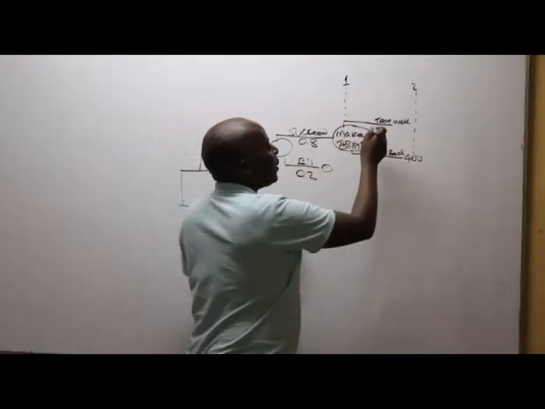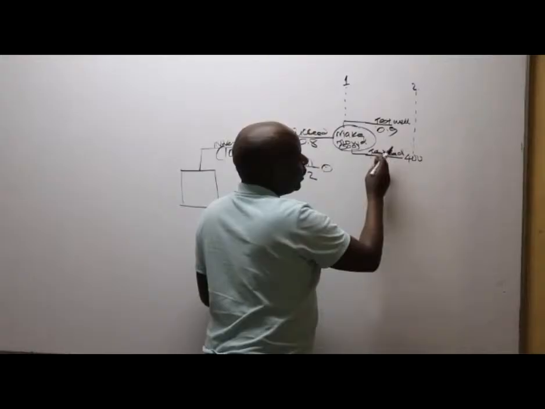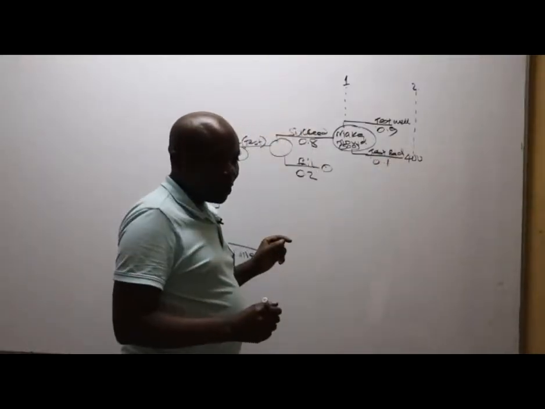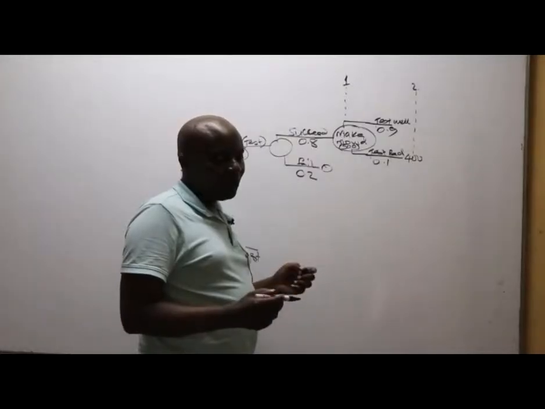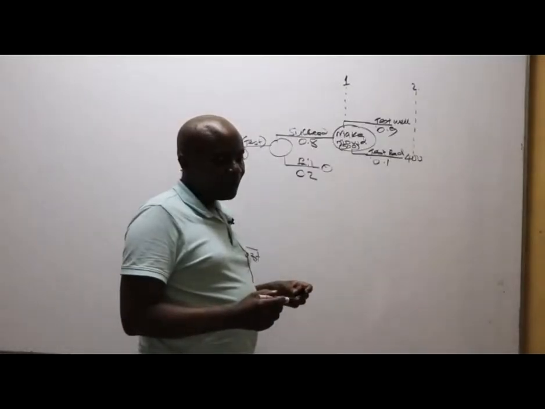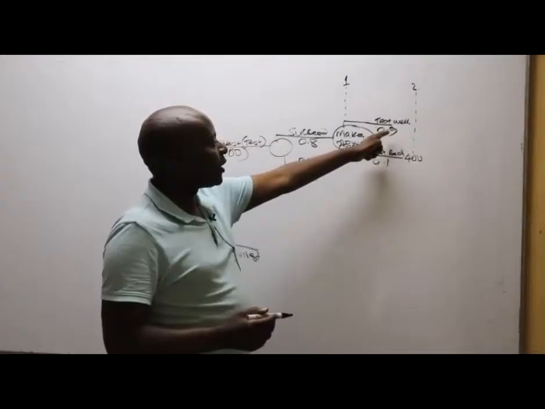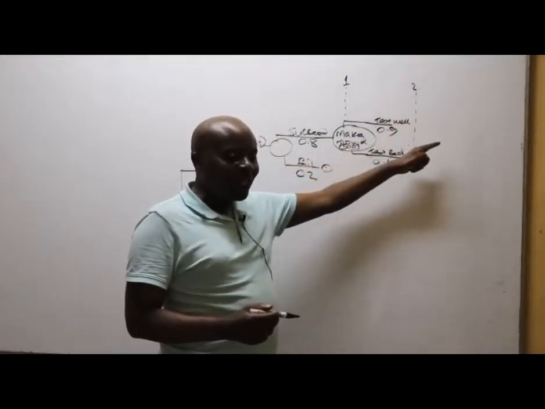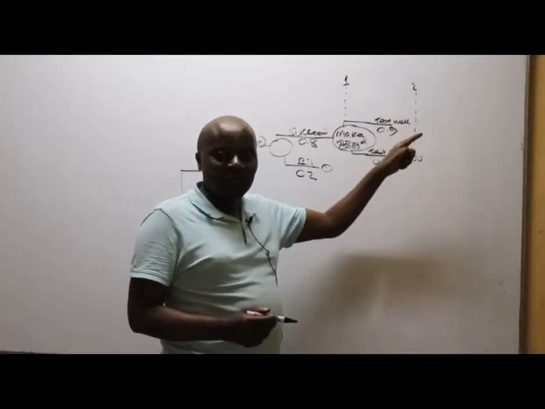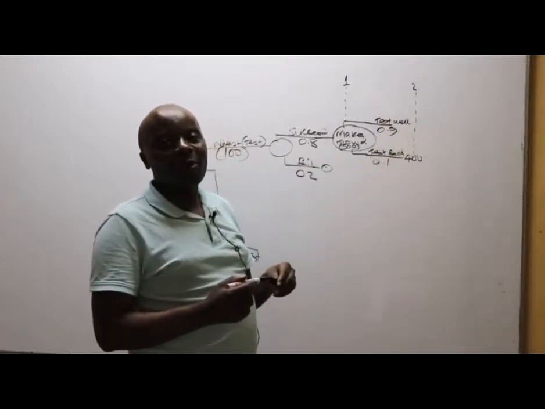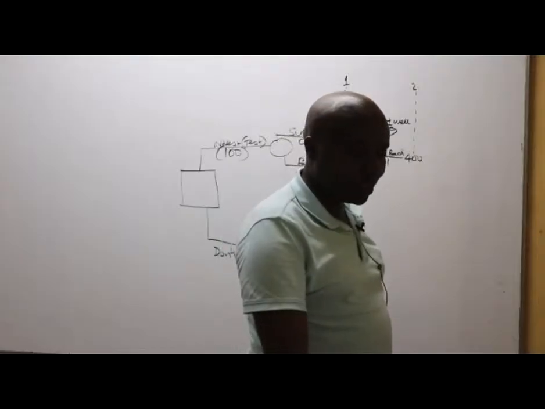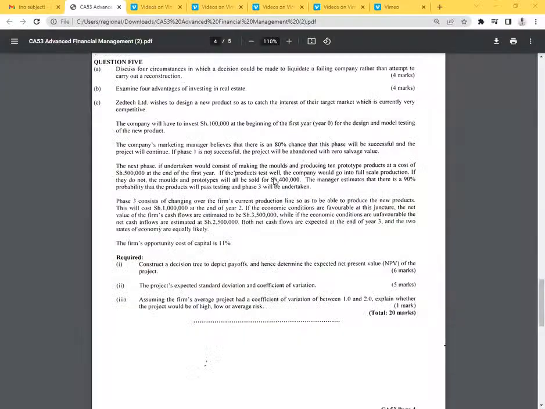So we have here testing well will be 0.9. And of course, testing poorly will be 0.1 if you're following. If they test well, we shall not make any other decision apart from now going full scale production with this. So full scale production, what do we have here, ladies and gentlemen? Full scale production, this is what we have.